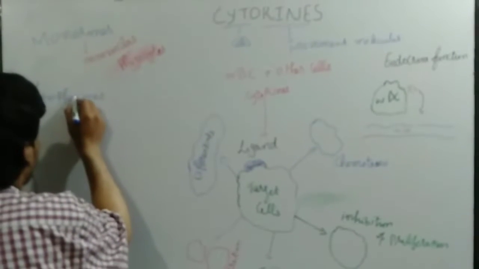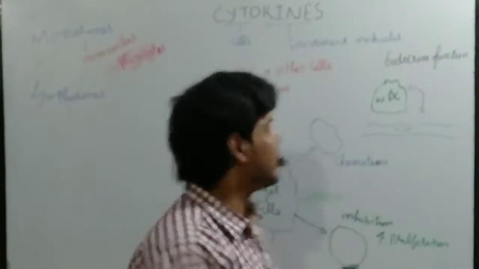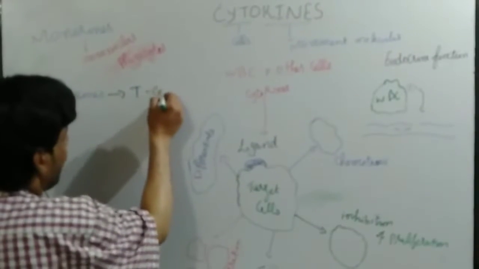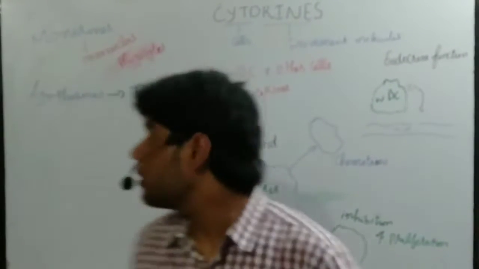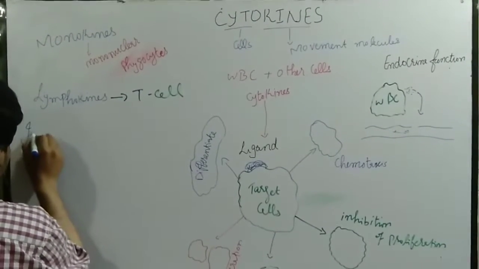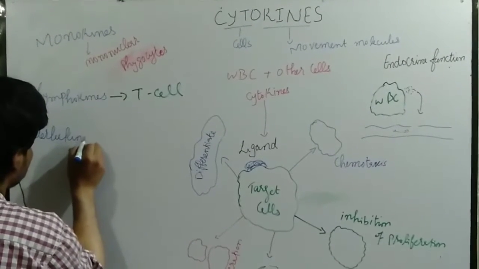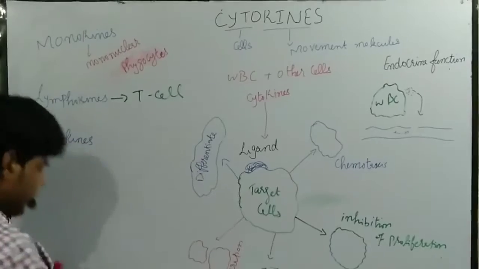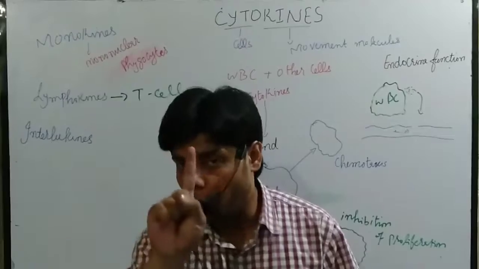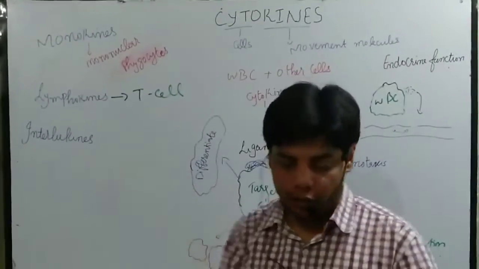We have lymphokines. Remember, the cytokines which are released from T lymphocytes, from the T cell, we call lymphokines. Interleukins: remember, when the cytokines are released from one leukocyte and have an effect on another leukocyte, we call them interleukins.